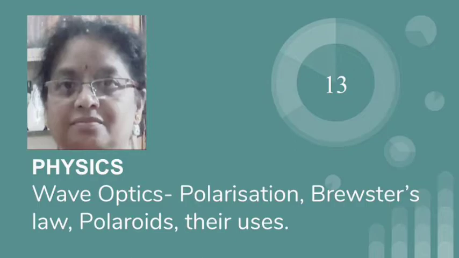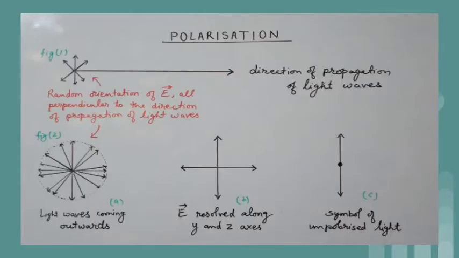In a common source of light like the sun, electric bulb, etc., propagation of light in a particular direction consists of many independent waves having planes of vibration randomly oriented, but all perpendicular to the direction of propagation of light. These are known as unpolarized or randomly polarized light.